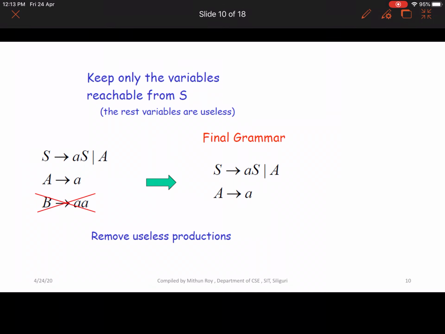So now keep only the variables reachable from S. This is your final grammar, and you can say this is your reduced grammar. So now go for the next.